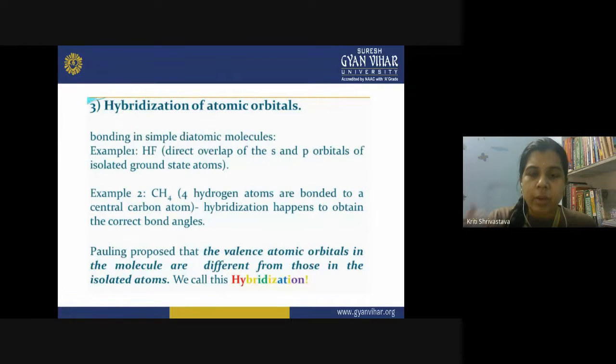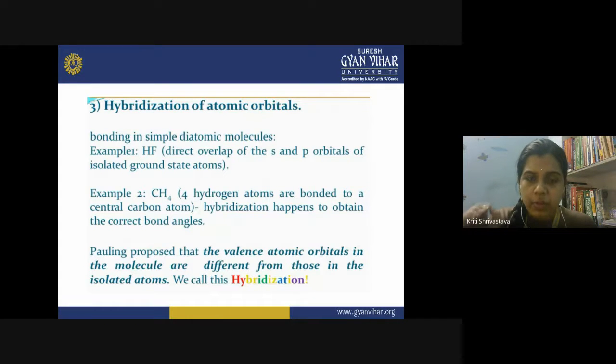Pauling was the scientist earlier, along with London. Maybe you have heard about them. They are also famous for the electronegativity concept. Earlier, London and Pauling explained the VSEPR theory, valence shell electron pair repulsion theory, and after the shortcomings of that theory, they proposed the VBT and the concept of hybridization.